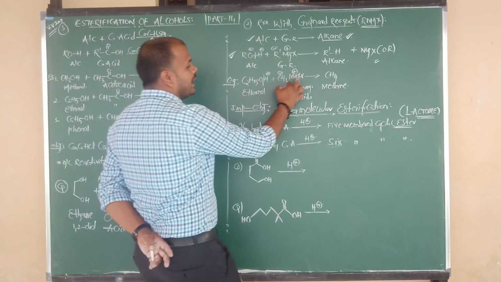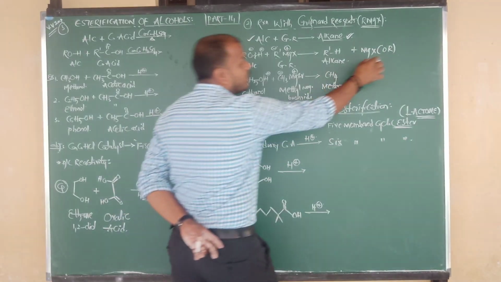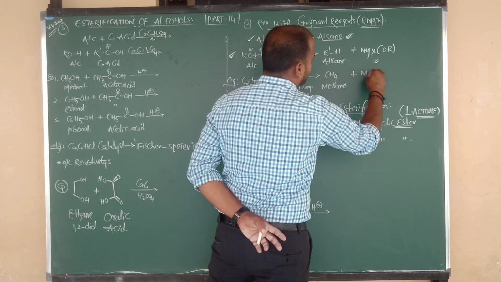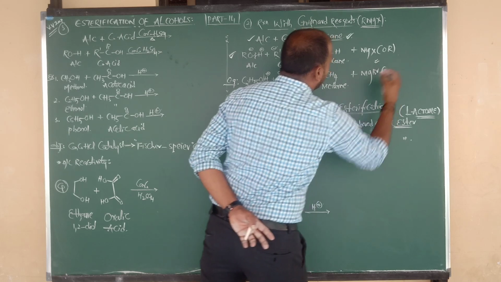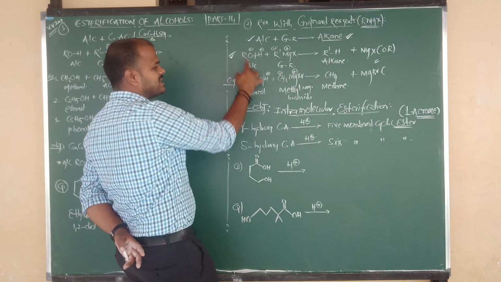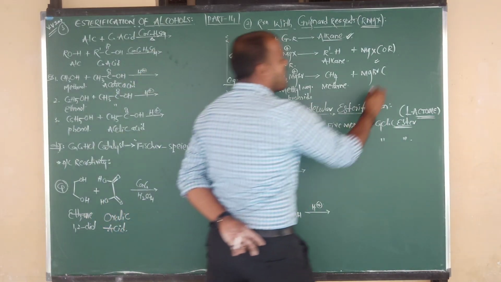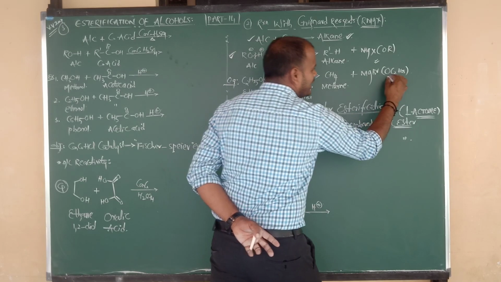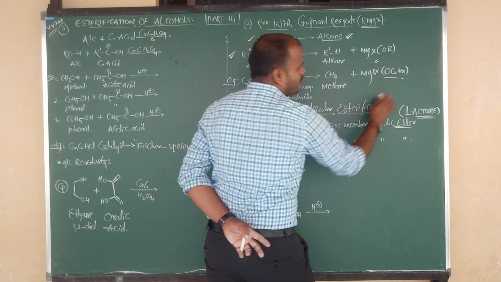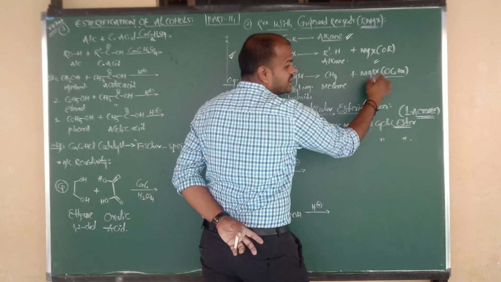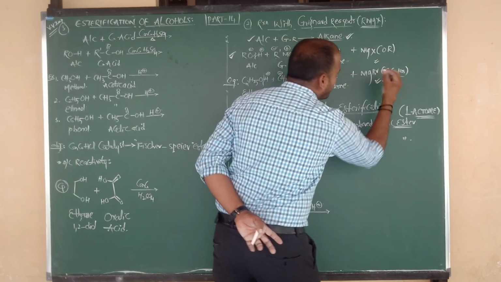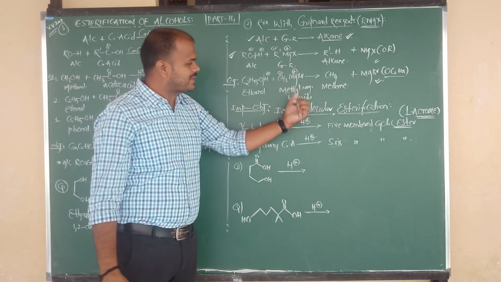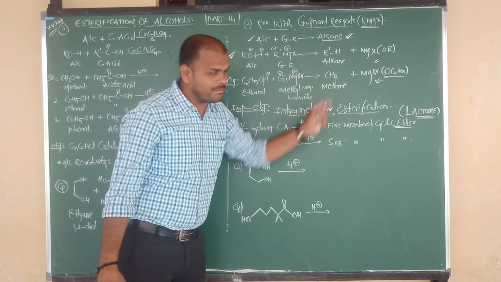Now the byproduct: MgBr as it is, and in the bracket OR, R is replaced by C2H5. The group here is alkoxy, but in this case the group is ethoxy. What is the formula of ethoxy? C2H5. So ethoxy magnesium bromide is your byproduct. So ethanol on reaction with methyl magnesium bromide gives methane.